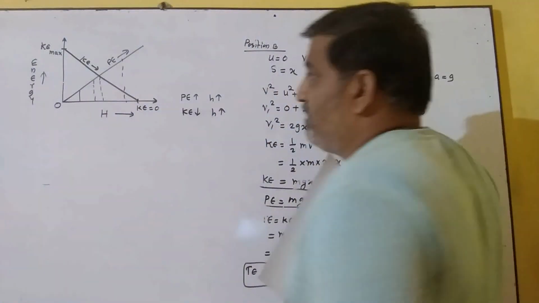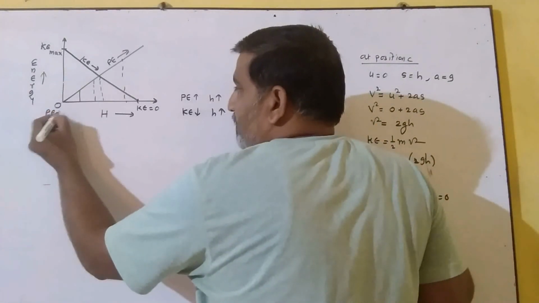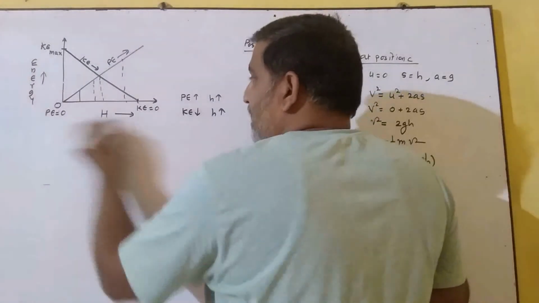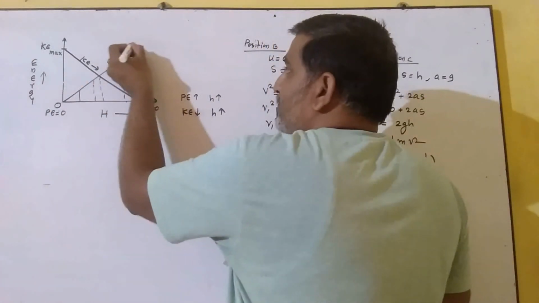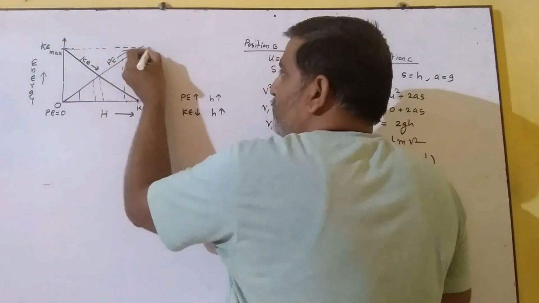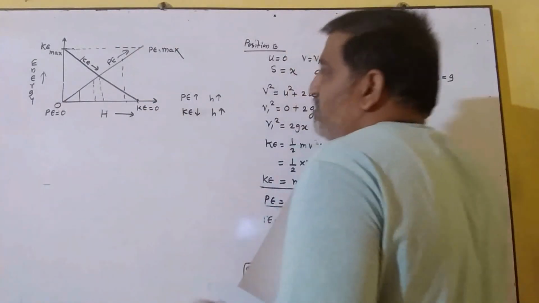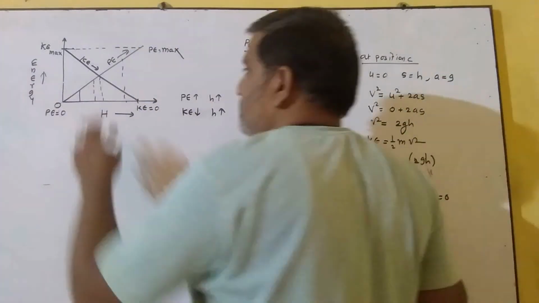What about potential energy? When the height is 0, then the potential energy over here is 0. But as the height becomes h, then the potential energy over here is max. Over here we find the potential energy maximum, right? So this energy profile diagram suggests us like this.